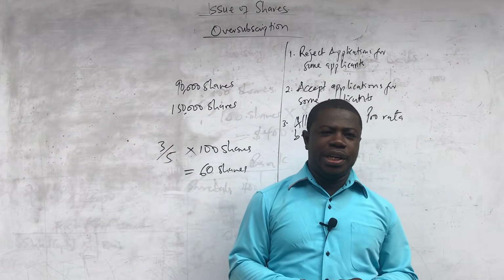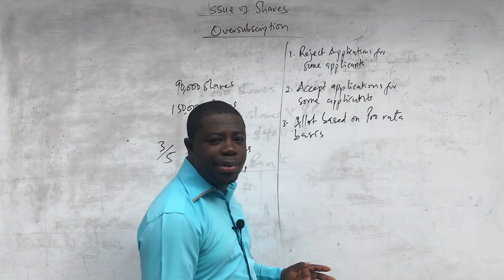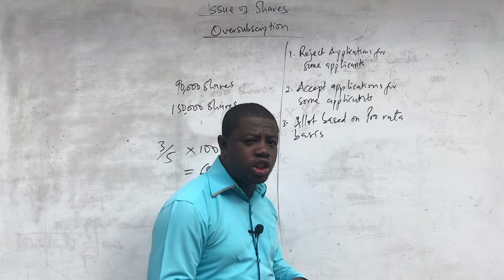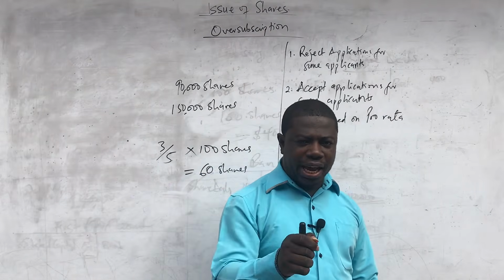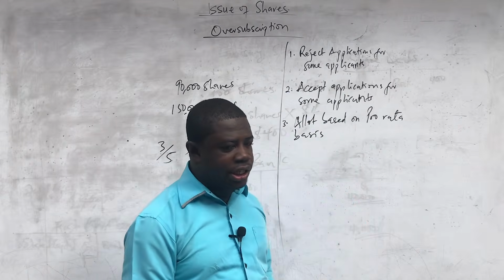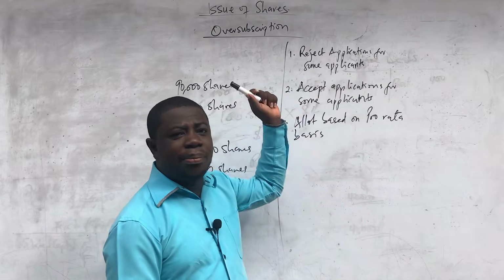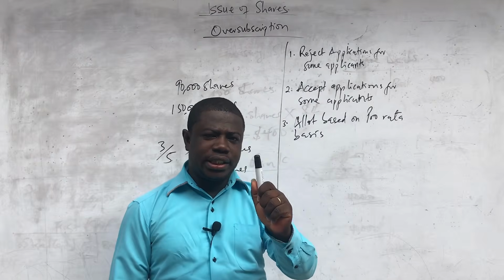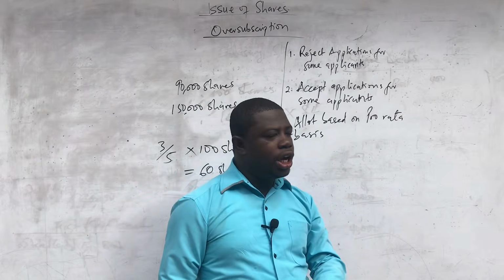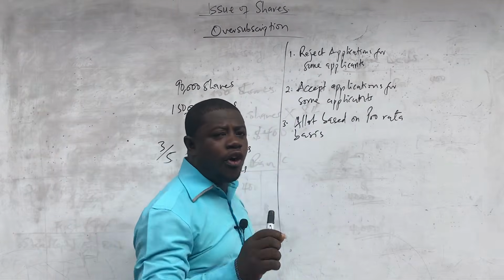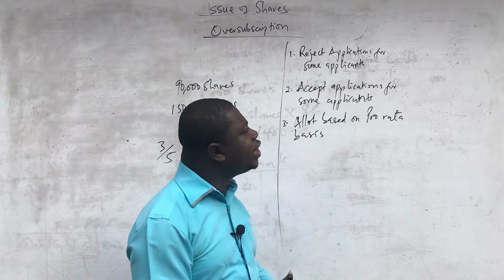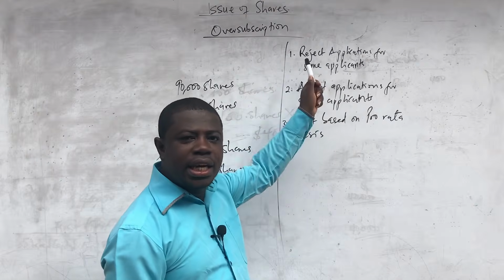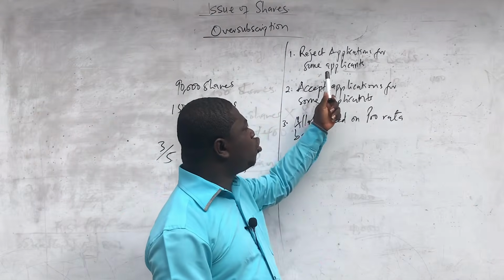What is going to happen is that when these decisions are made, they have financial implications on the company. Remember that all the applicants who applied for the shares paid money on application. So if you are rejecting the application, then you have to refund the monies they paid on application. For all the applicants whose applications we decide to reject, we also have to refund the application monies. So we are going to reverse it.